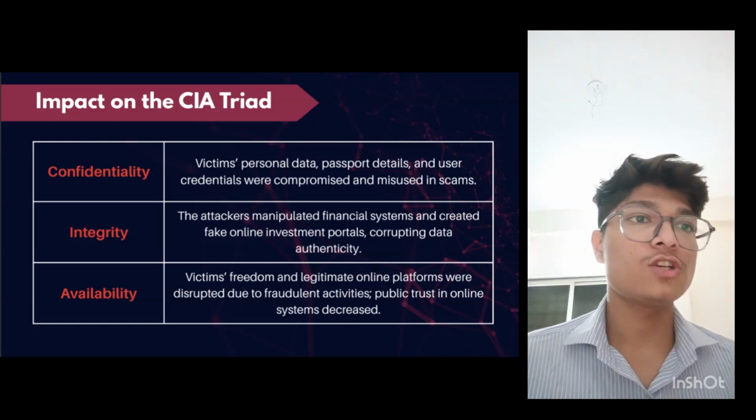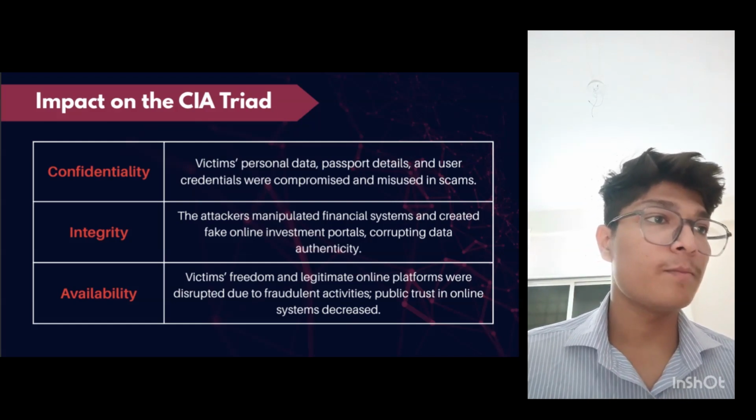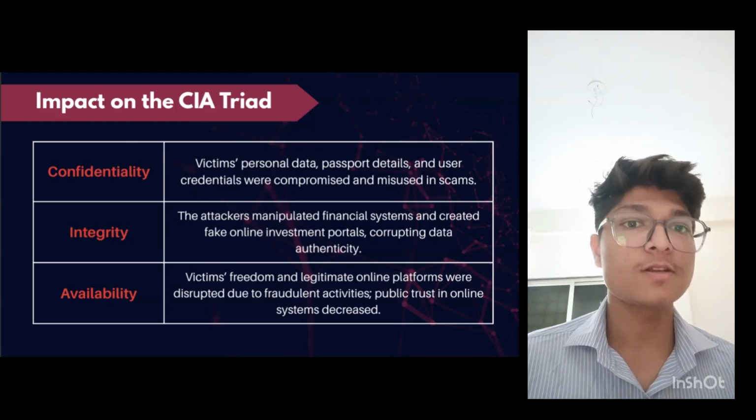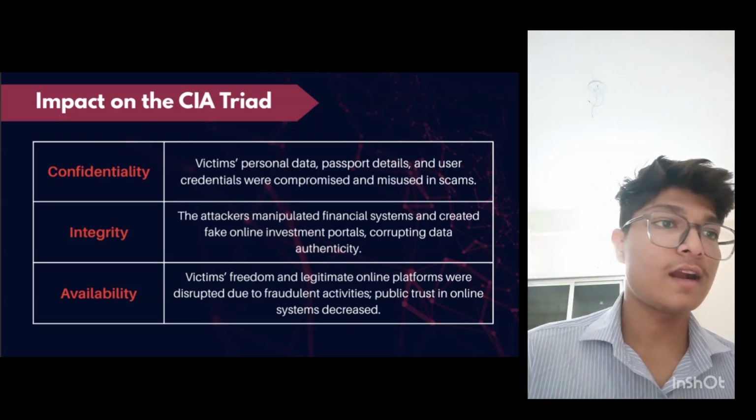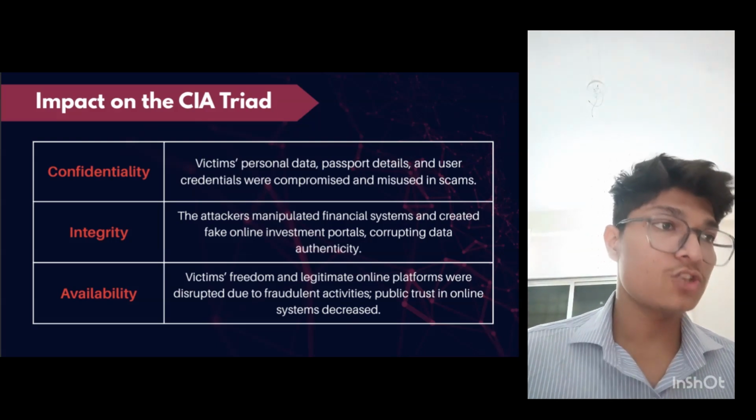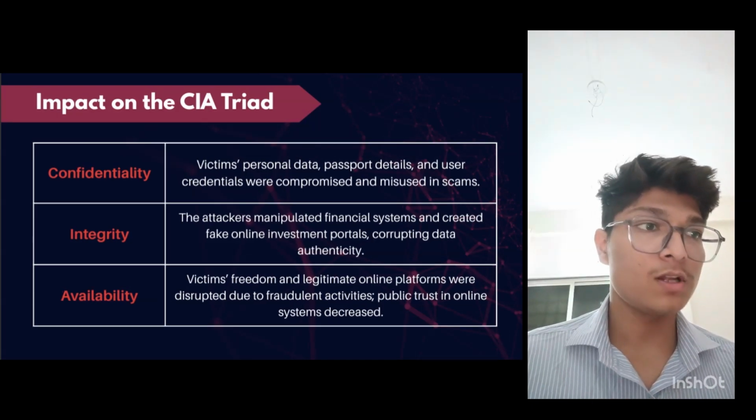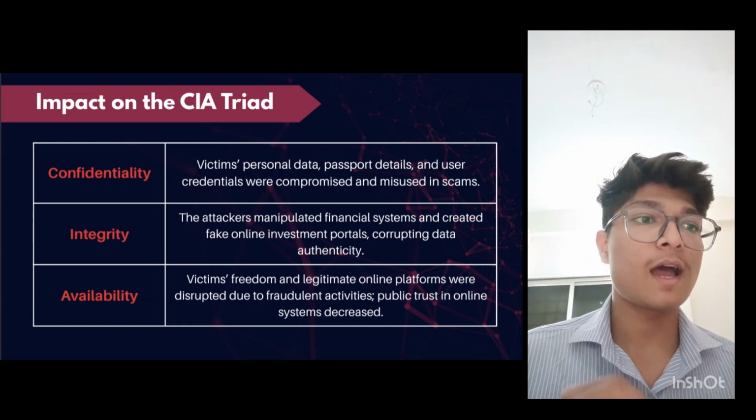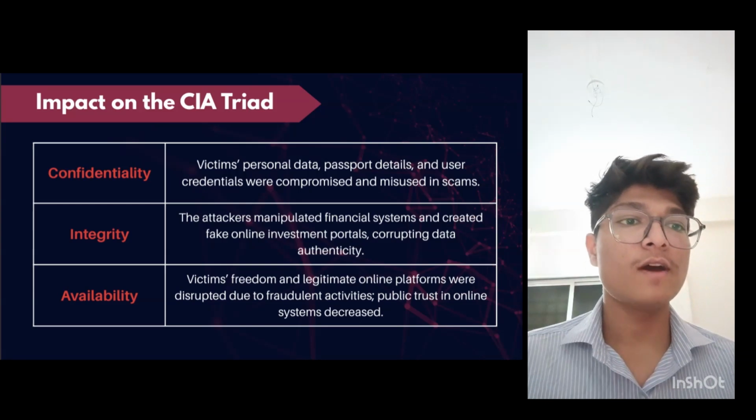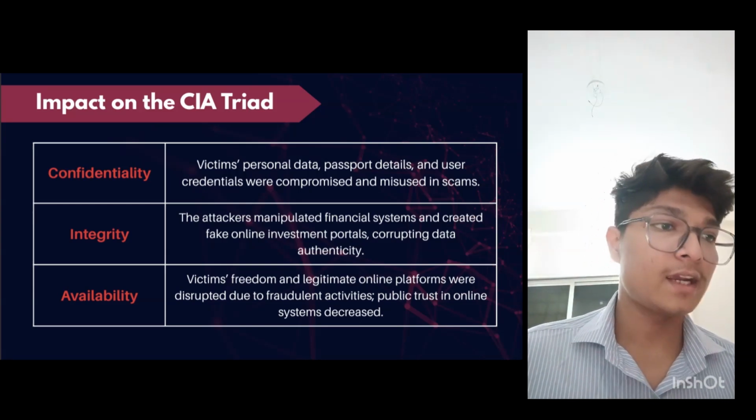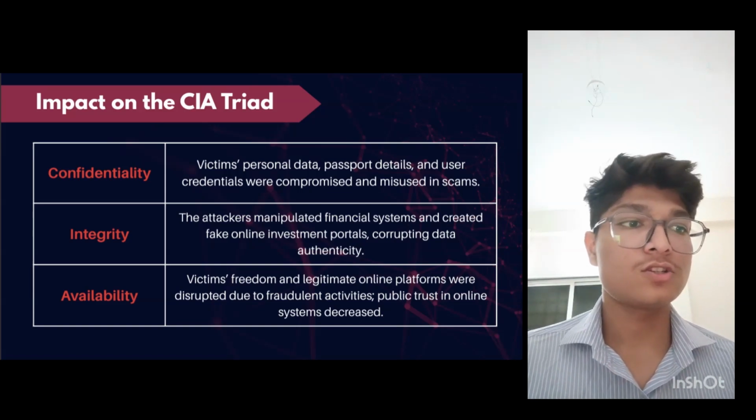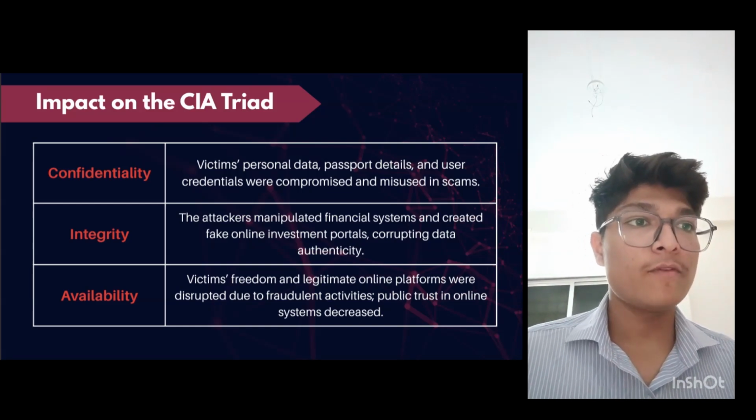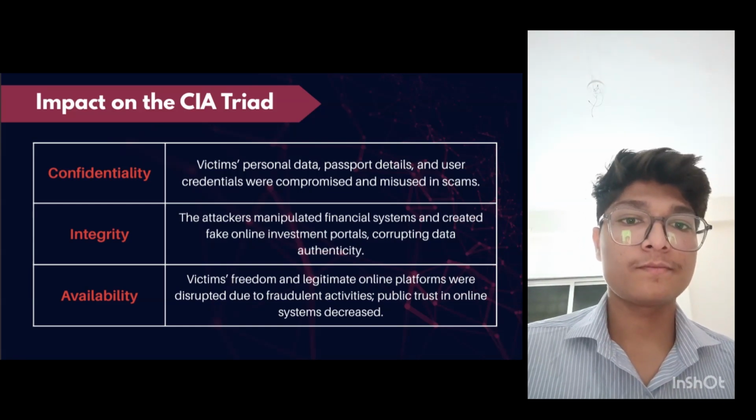In confidentiality, the victims' personal data, passport details, and user credentials were compromised and misused in scams. The second one is integrity. The attackers manipulated financial systems and created fake online investment portals, corrupting data authenticity. The third one is availability. The victims' freedom and legitimate online platforms were disrupted due to fraudulent activities. Public trust in online systems decreased. Now my friend Atharva will explain the legal sections and preventive measures related to this case.